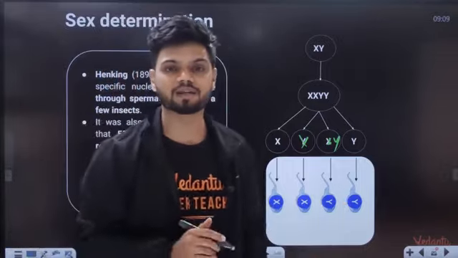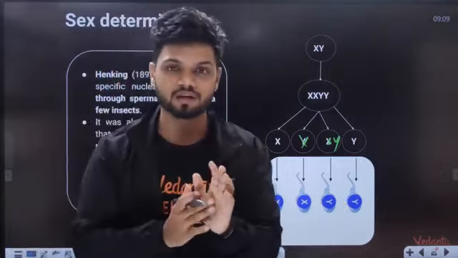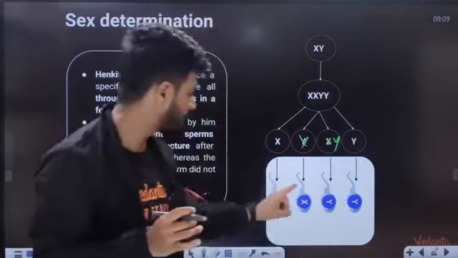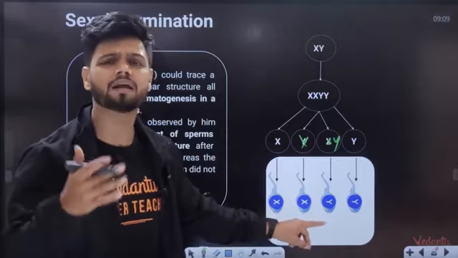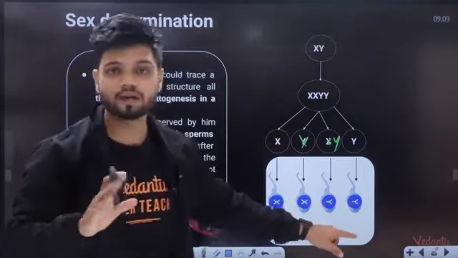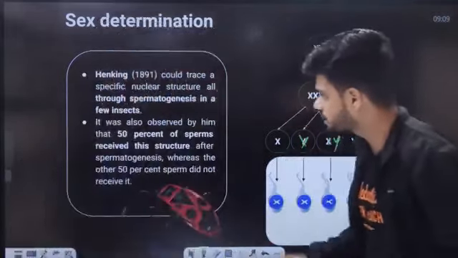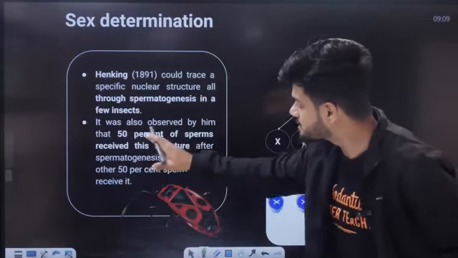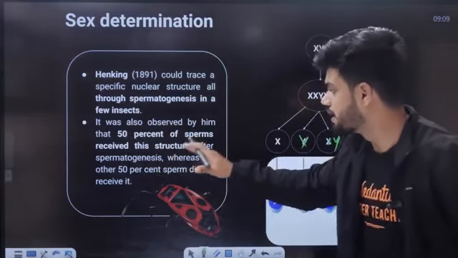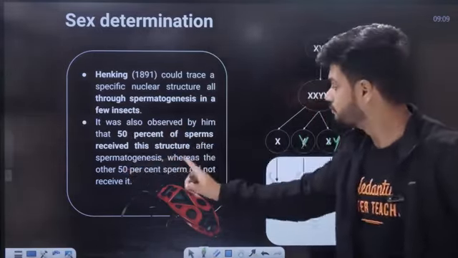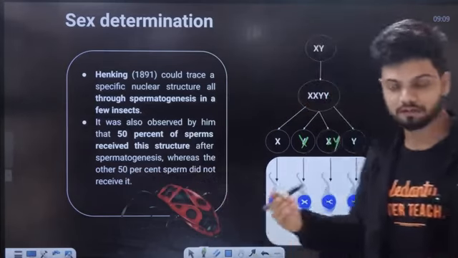So Henking observed that during spermatogenesis 50% of the sperm have the X structure, that is the X chromosome, as we later found out, and 50% did not have it. So it was observed by him that 50% of the sperms received this structure after spermatogenesis, whereas the other 50% of sperm did not receive it at all.